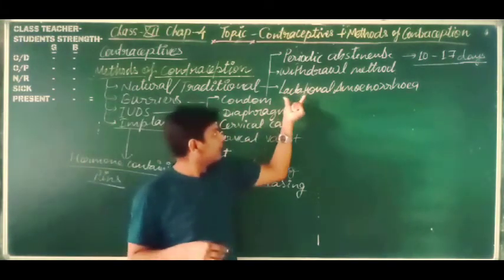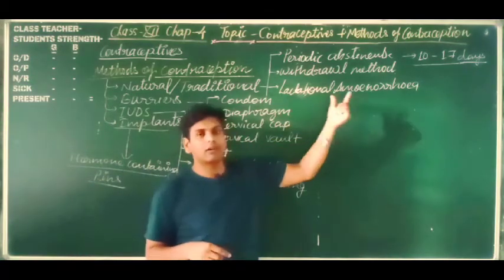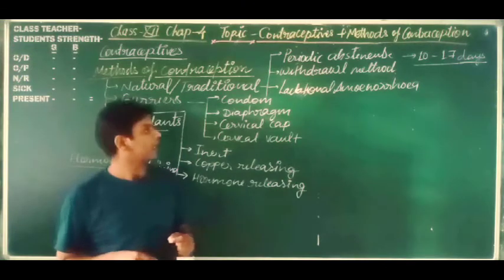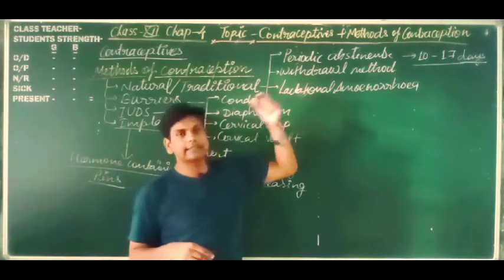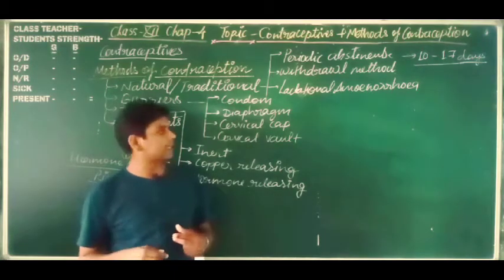Okay, so this one is lactational amenorrhea. Amenorrhea is the term used for the absence of the menstrual cycle.